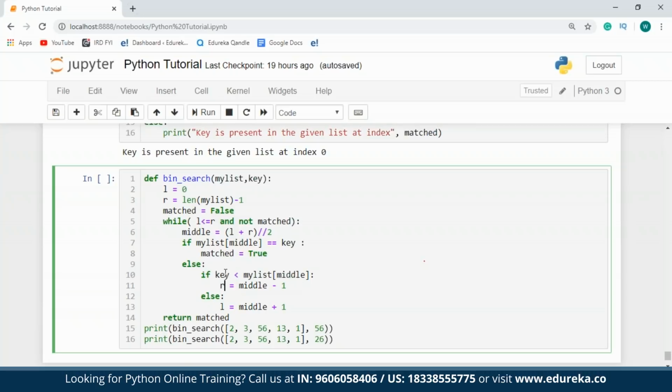And if the value of key is greater than that of middle, I'm going to change the value of left as middle + 1, which means I'm going to check only towards the right of the middle element. Finally, I'll return the value of the matched variable.